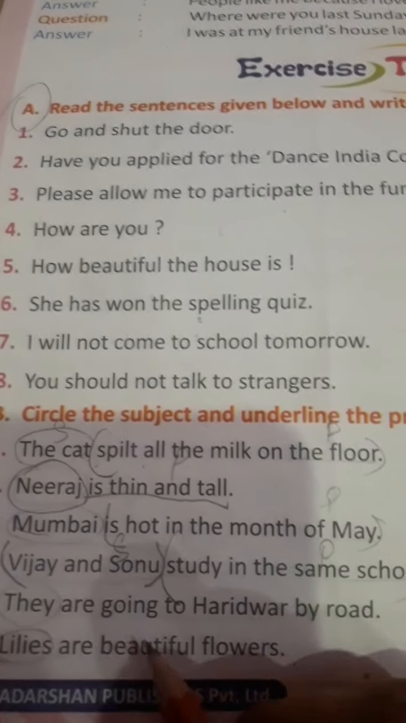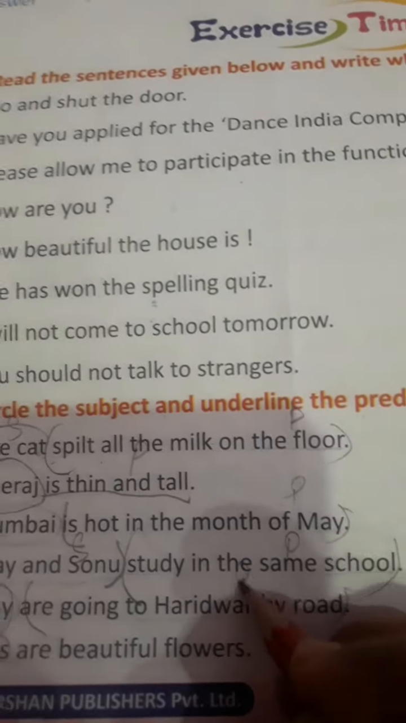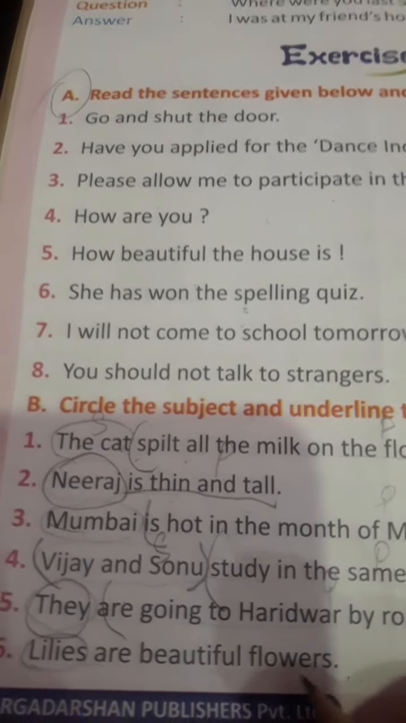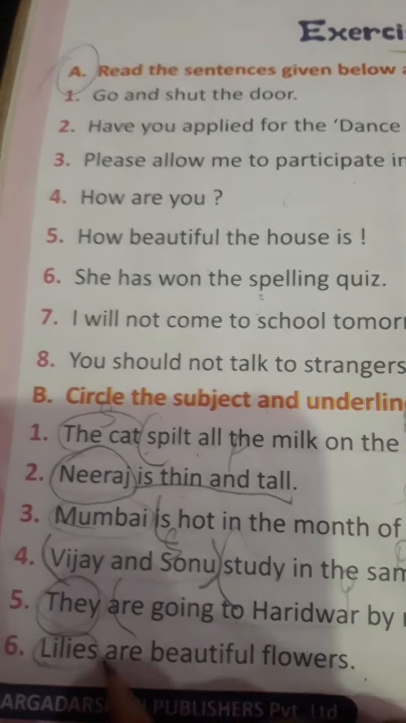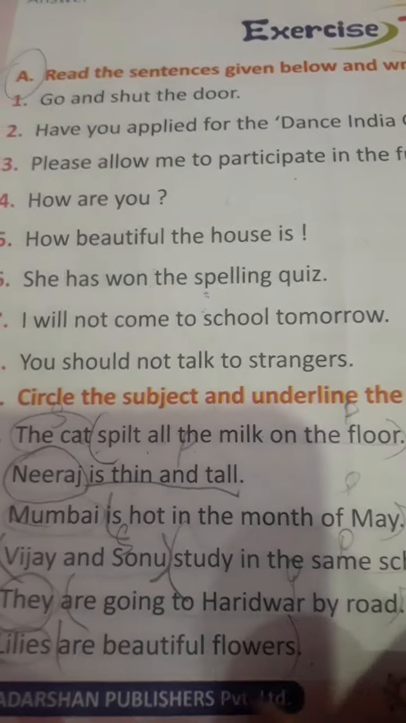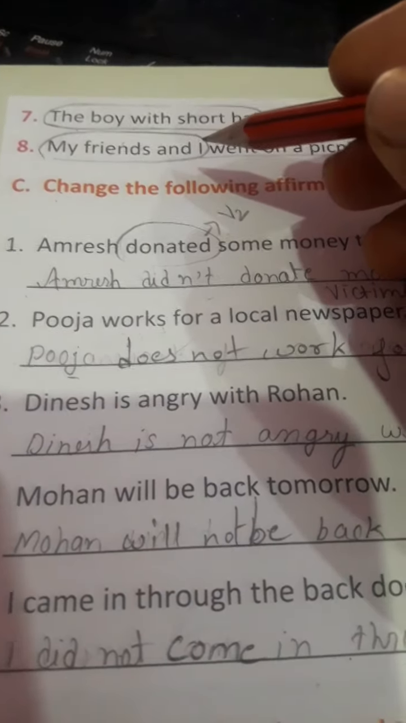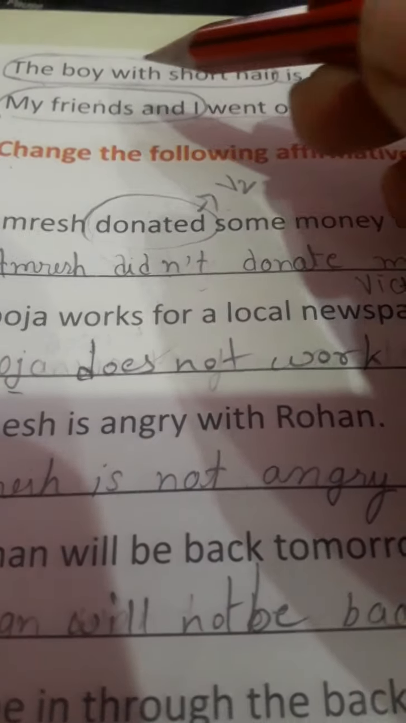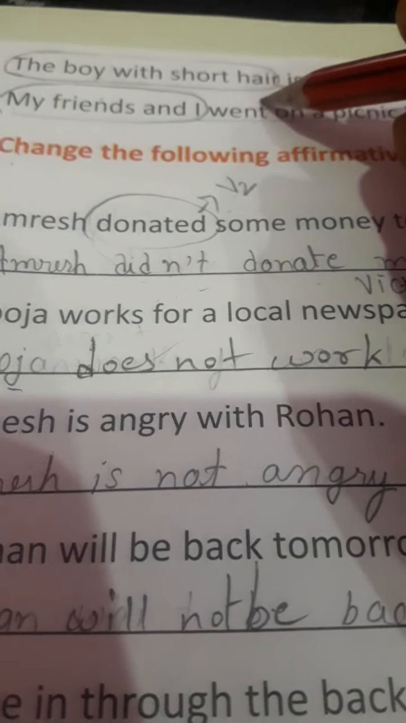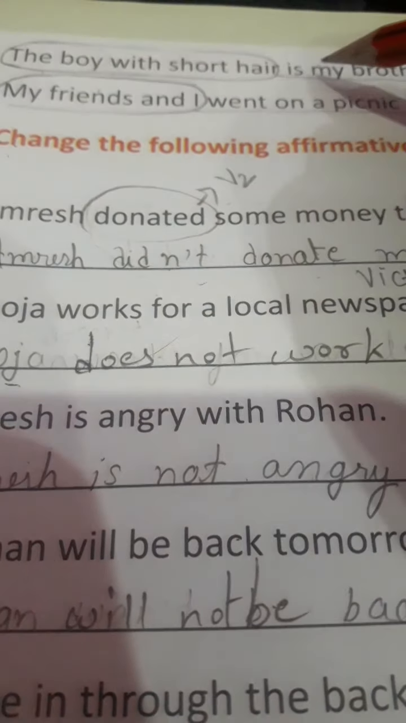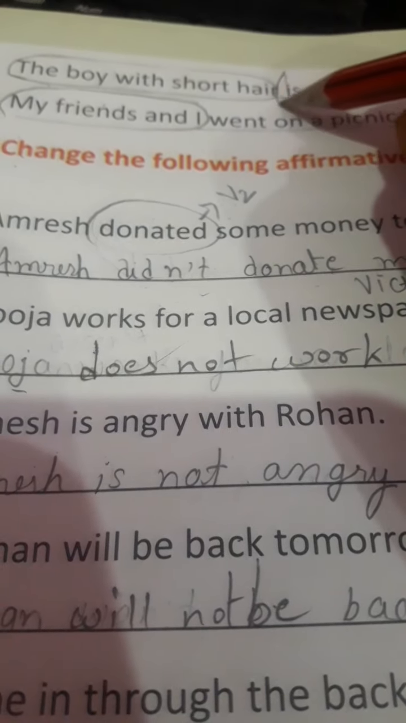They are going to Haridwar by road. What's the subject here? They. And are going to Haridwar by road is your predicate here. Lilies are beautiful flowers. What's the subject here? Lilies, and are beautiful flowers is your predicate. The boy with short hair is my brother. What's the subject here? The boy with short hair, all this is a subject. And is my brother, this is your predicate.